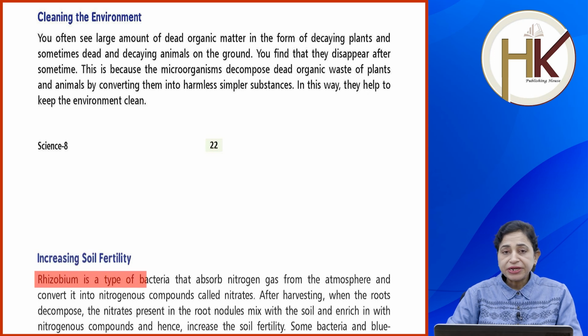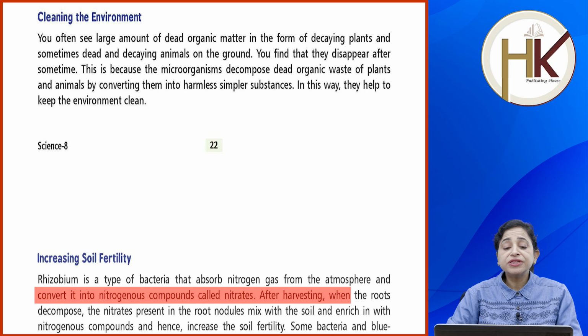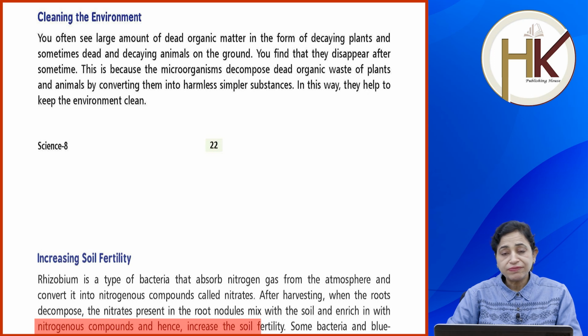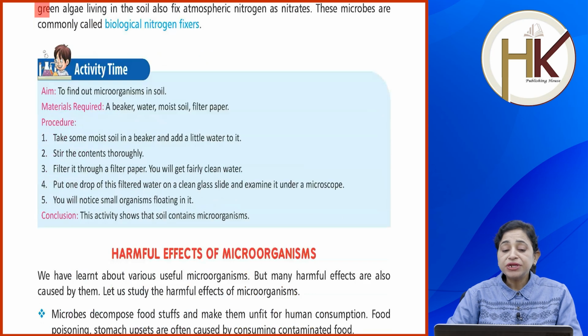Rhizobium is a type of bacteria that absorbs nitrogen gas from the atmosphere and converts it into nitrogenous compounds called nitrates. After harvesting, when the roots decompose, the nitrates present in the root nodules mix with the soil and enrich it with nitrogenous compounds and hence increase the soil fertility. Some bacteria and blue-green algae living in the soil also fix atmospheric nitrogen as nitrates. These microbes are commonly called biological nitrogen fixers.